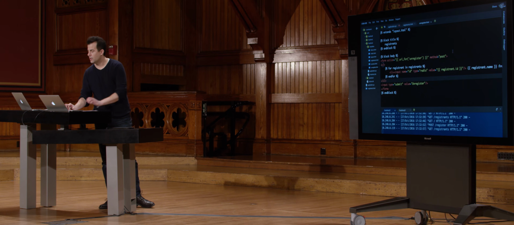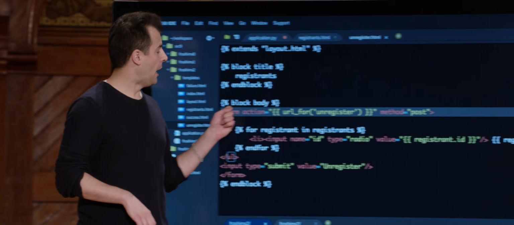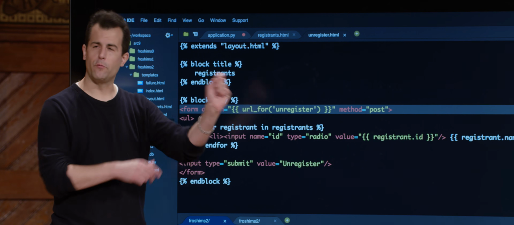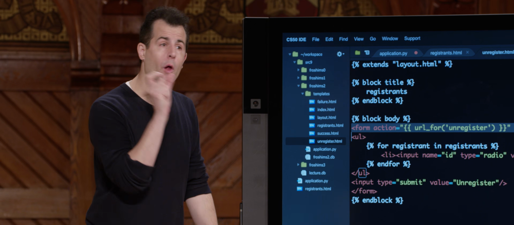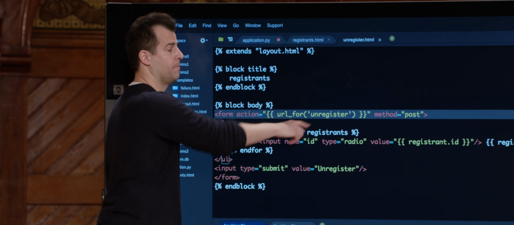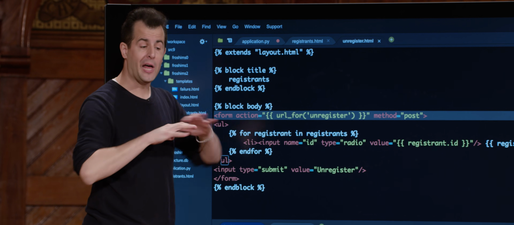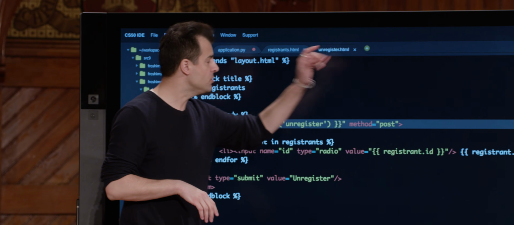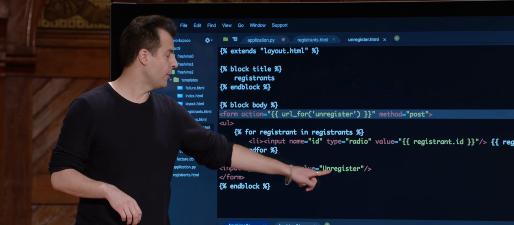But notice I've also added two other lines. Up here, I've specified I'm inside of a form, the URL for which is unregister. So we've seen this before. url_for is just a function that comes with Flask that helps you dynamically figure out what the actual URL should be for the method called unregister. So that's why if you adopt some nice naming conventions, you can use tricks like this. And Flask will just figure out to what URL this form should be submitted. And the method I'm going to use is going to be POST. And then down here, notice I have a submit button. Type equals submit, value equals unregister.